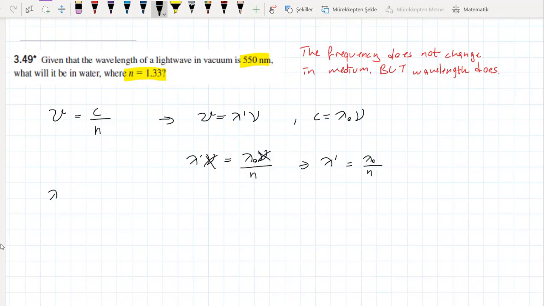And I was given a lambda 0 of 550 nanometers. You know that nanometer is 10 to minus 9 meter.